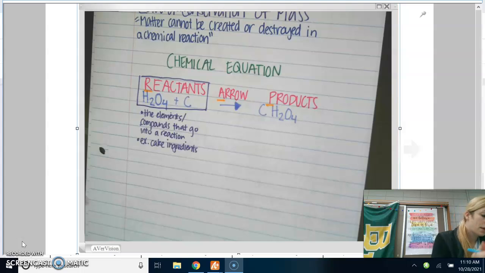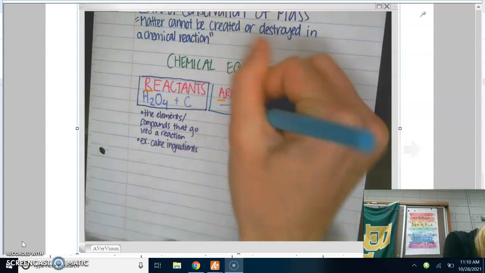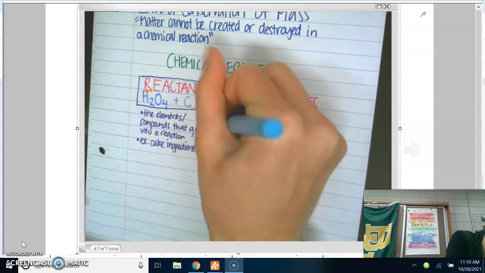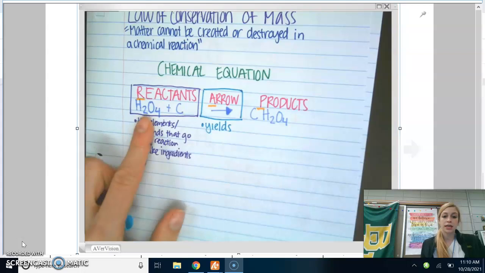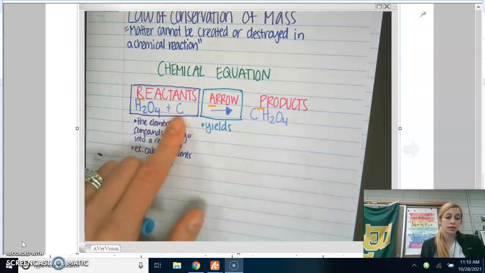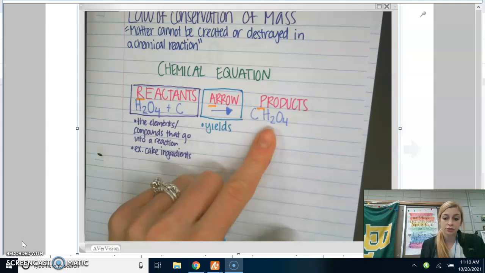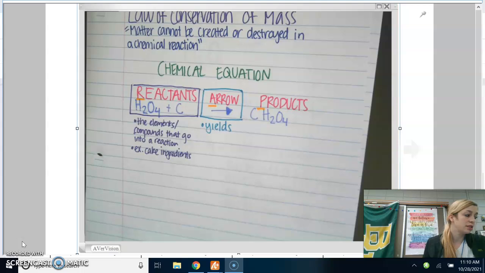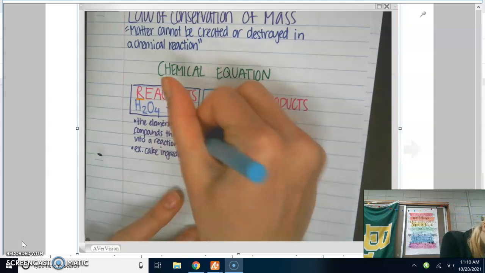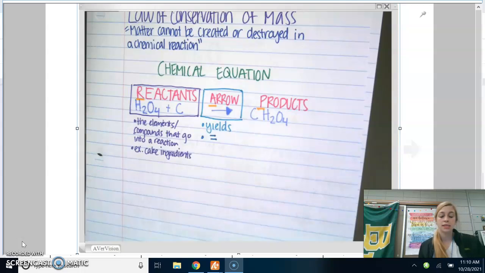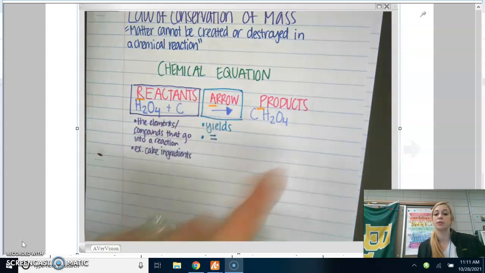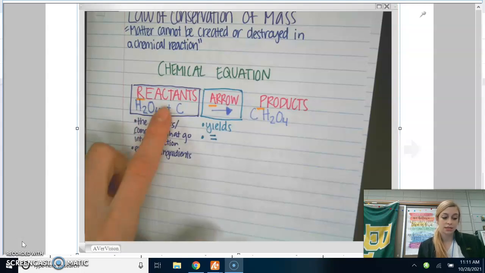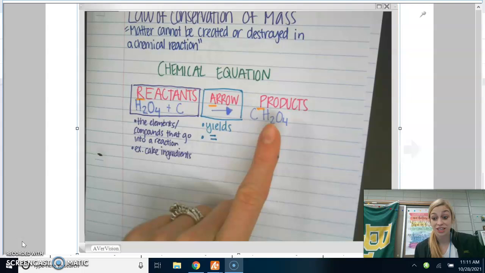Okay, then our arrow is actually said as yields. So you would read this H2O4 plus C yields CH2O4. So the arrow is actually stated as yields, and it is like an equal sign. It means this plus this equals this. Milk plus vinegar equals chunky milky vinegar.